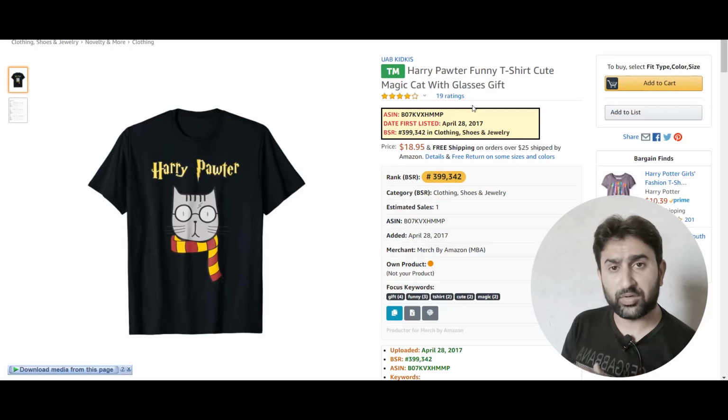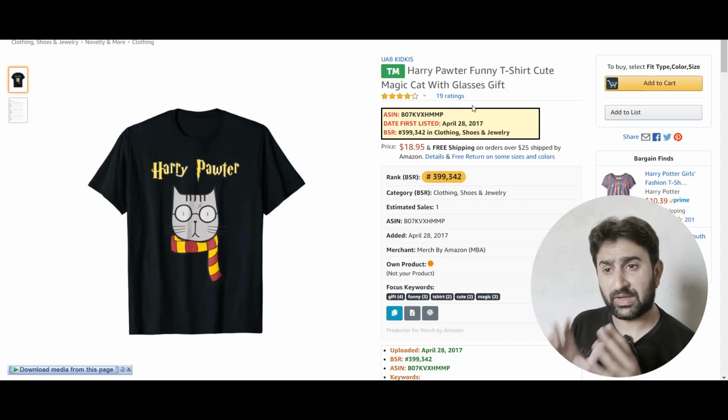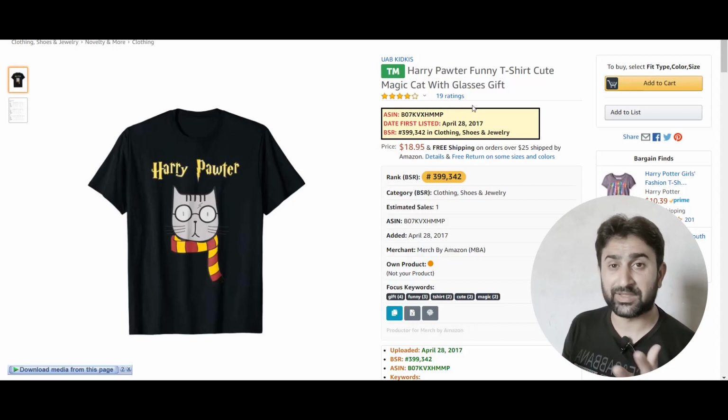So if you want your account to be safe and you don't want it to be suspended, don't make these designs that you think are clever.